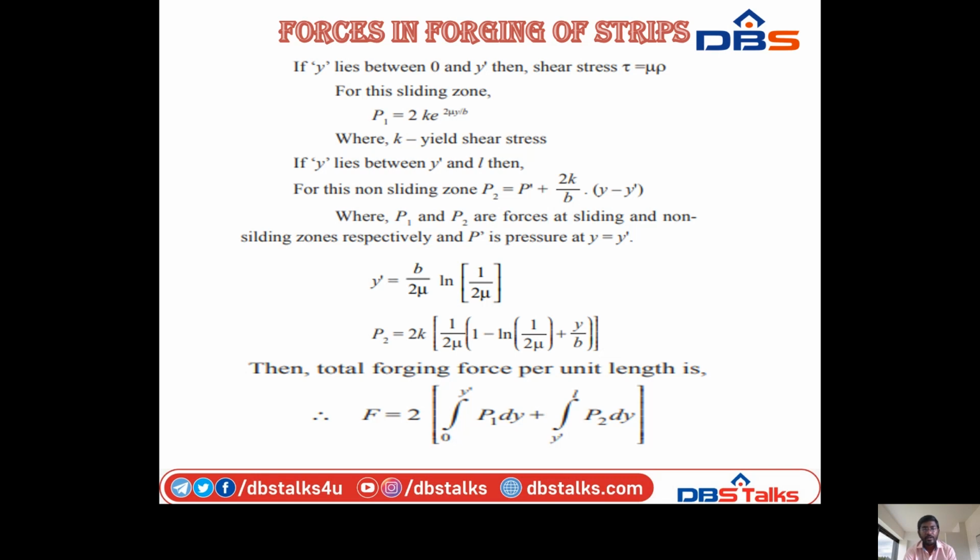Since y dash is equal to B by 2 mu ln of 1 by 2 mu, P2 is equal to 2K into 1 by 2 mu into 1 minus ln of 1 by 2 mu plus y by B. Then the total forging force per unit length is therefore F equal to 2 into integral 0 to y dash P1 dy plus integral y dash to L P2 dy. So these are all the forces on strips in forging of strips.